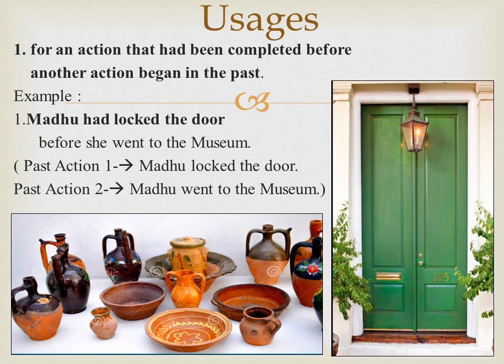Let us see the example. Madhu had locked the door before she went to the museum. We can also write like this. After Madhu had locked the door, she went to the museum. The first past action is written in past perfect tense. Do you understand now? These are the old handmade potteries from the Archaeological Museum of Macedonia. They are lovely, aren't they?